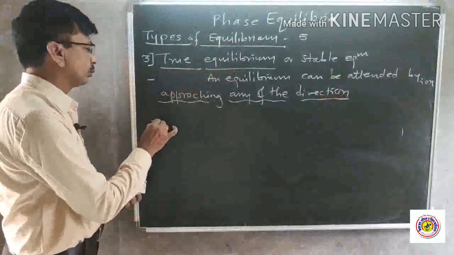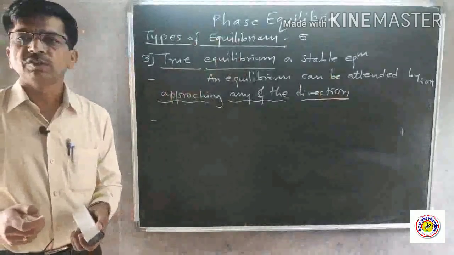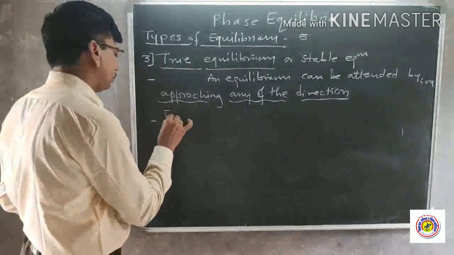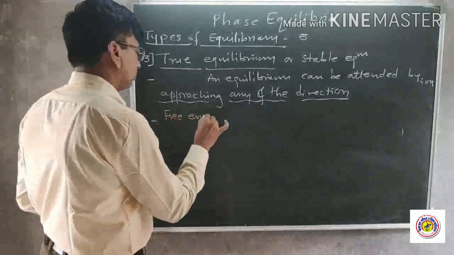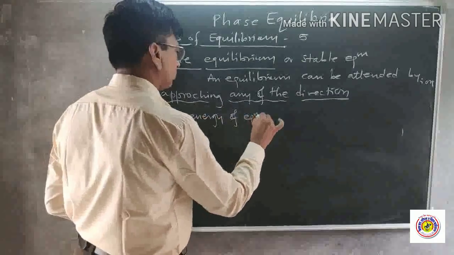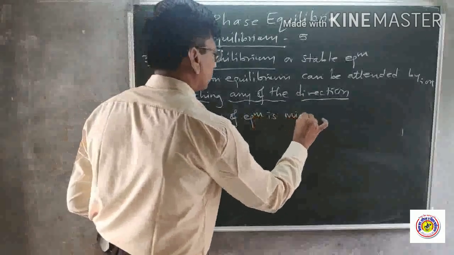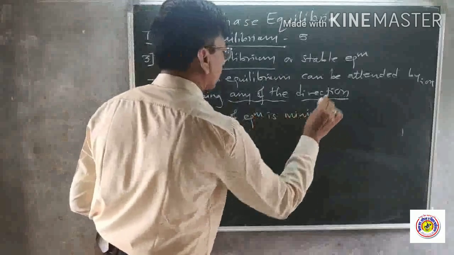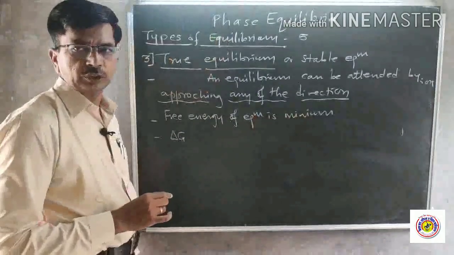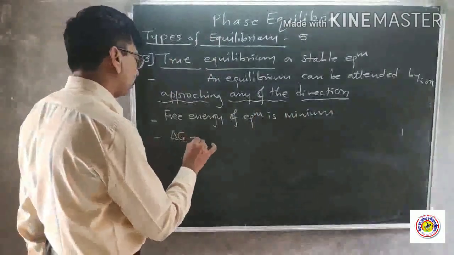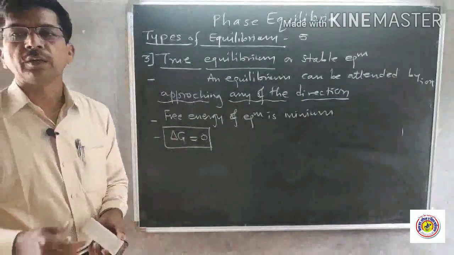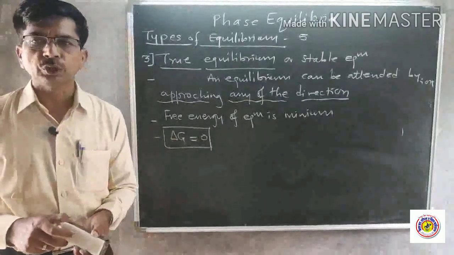Another important point in case of the true equilibrium is that the free energy of the equilibrium is minimum, and hence the change in free energy, that is delta G of the equilibrium, is zero. So this is the important characteristic of true equilibrium: delta G of such an equilibrium is zero.